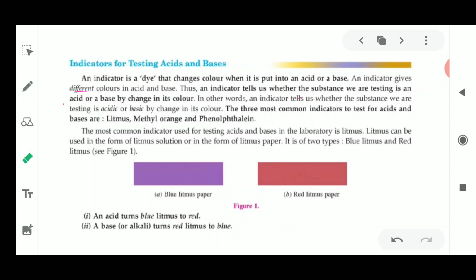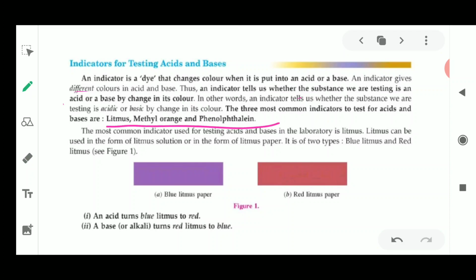Please remember that whenever an indicator changes its color, it means it is reacting with that acid or base, and we decide according to the color indicated which category the given substance falls in. In other words, an indicator tells us whether a substance we are testing is acidic or basic by changing its color. Three important indicators for testing acids and bases are litmus, methyl orange and phenolphthalein.